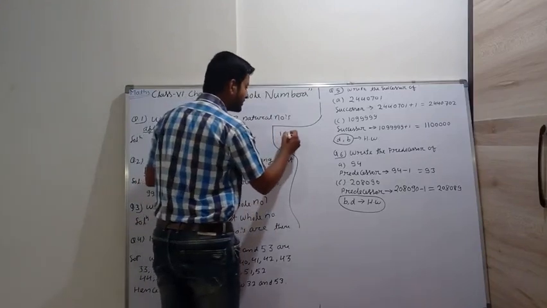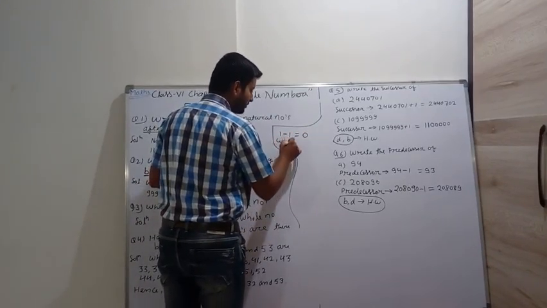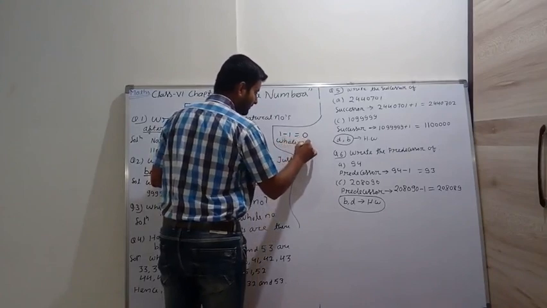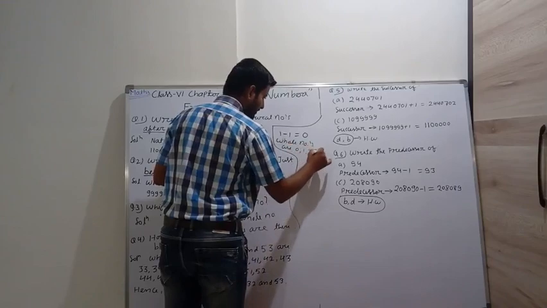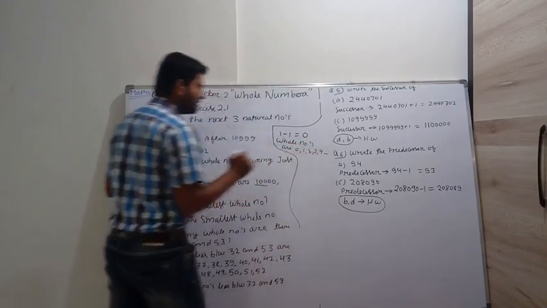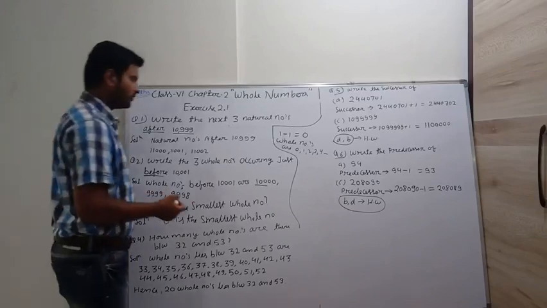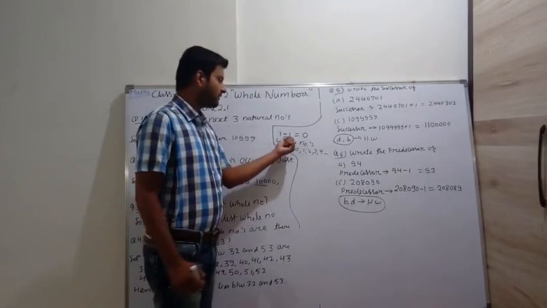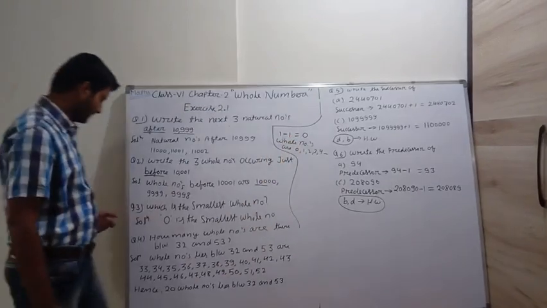Now we subtract 1, we get 0. Whole numbers are 0, 1, 2, 3, 4 and so on. So 0 is the smallest whole number. We subtract 1 from 1 and we get 0 as a whole number.